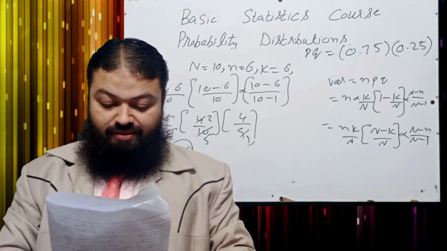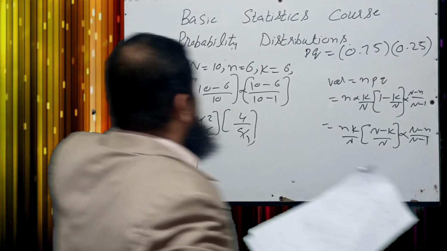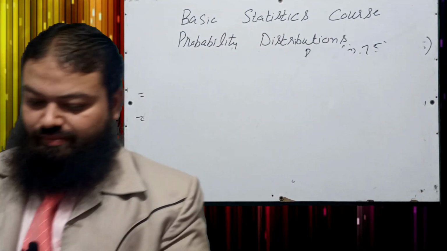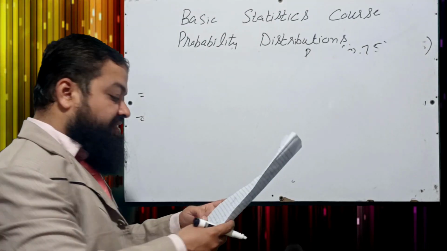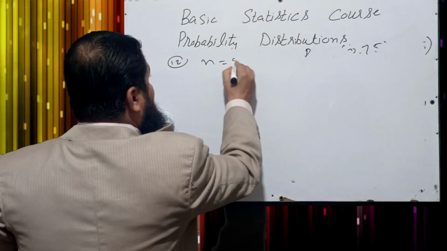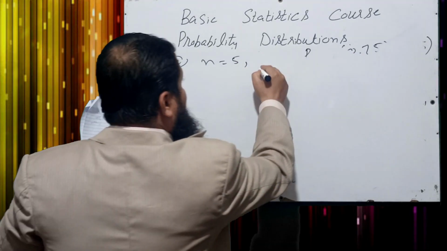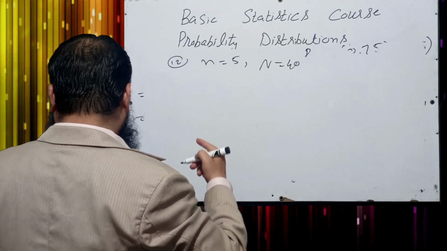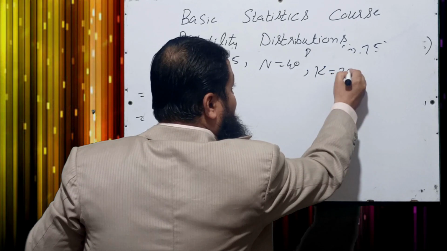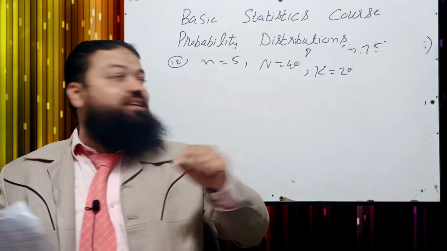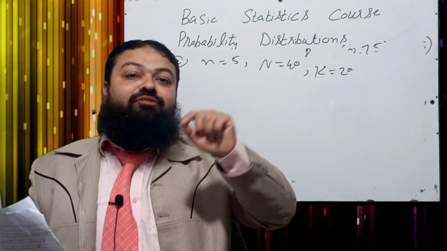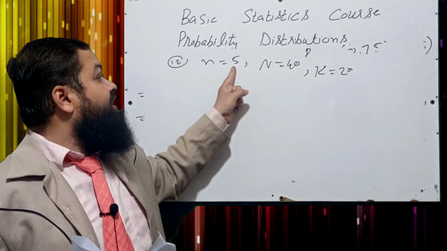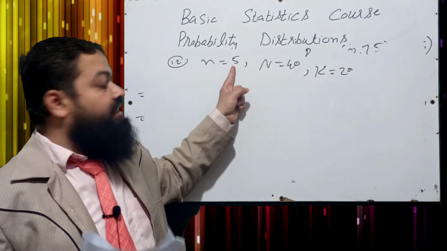Question number 12. If sample size, small n, is 5, and population, capital N, is 40, from which it is selected without replacement, and elements for success are 20. We have learned the concept of statistics. K shows the number of favorable items. We are interested in 20 items, that is the value of K, and 5 are selected out of 40. Capital N is 40, small n is 5.